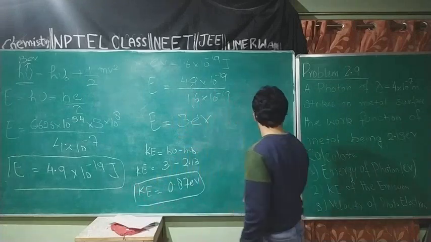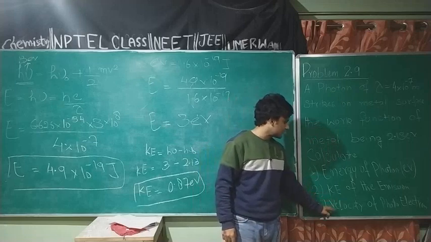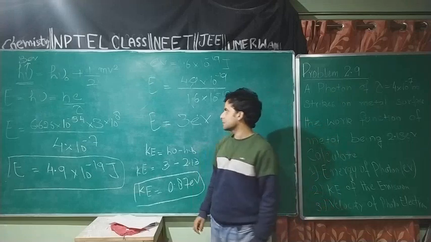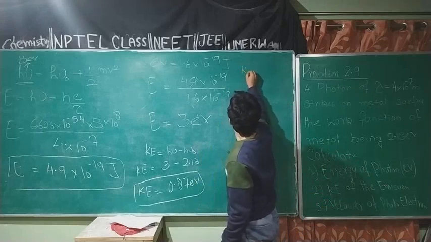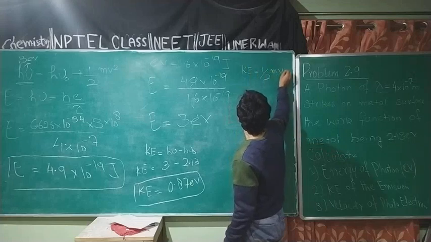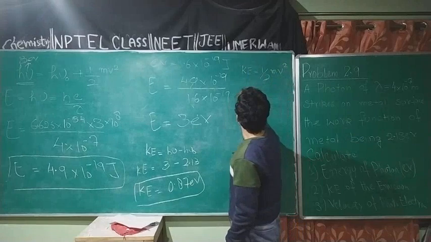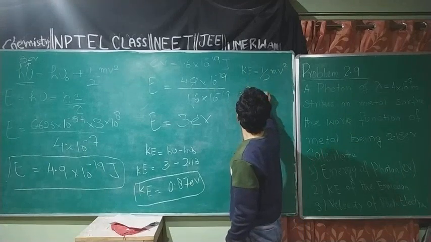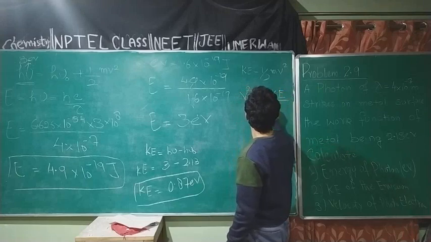Now, using this value of kinetic energy, I will be able to calculate the velocity of the photoelectron. Using this equation, kinetic energy is equal to 1/2 mv square, where m is the mass of the electron and v is the velocity of the electron. v square will be equal to twice the kinetic energy divided by m.